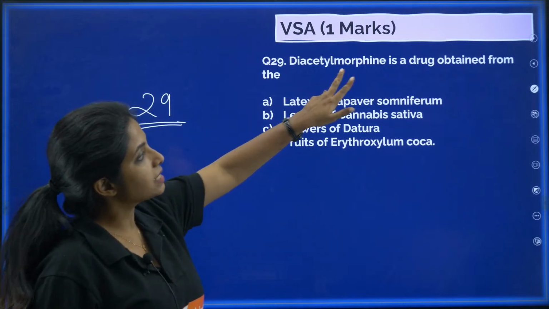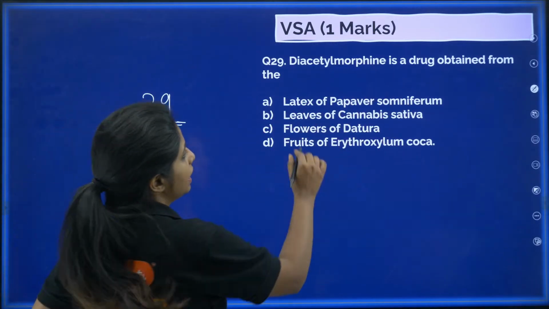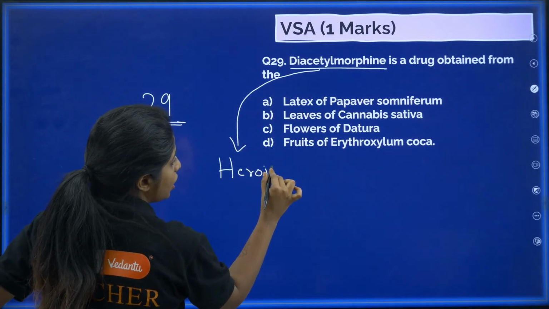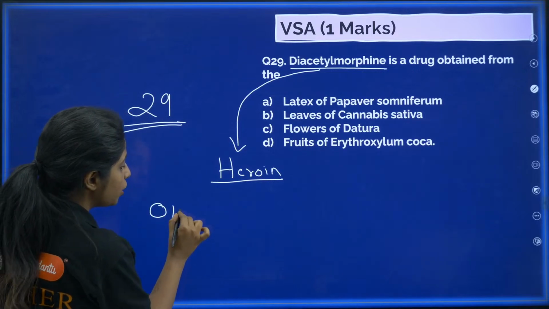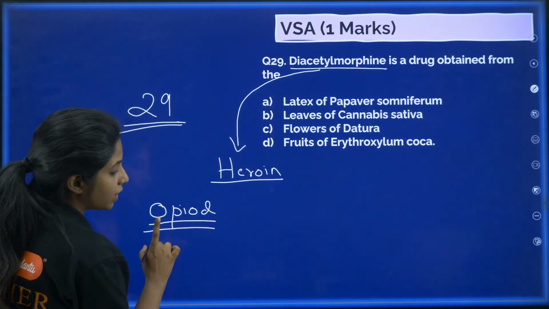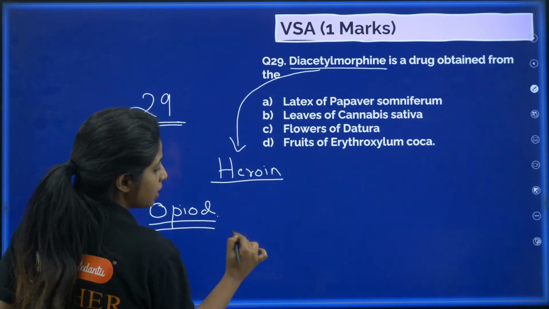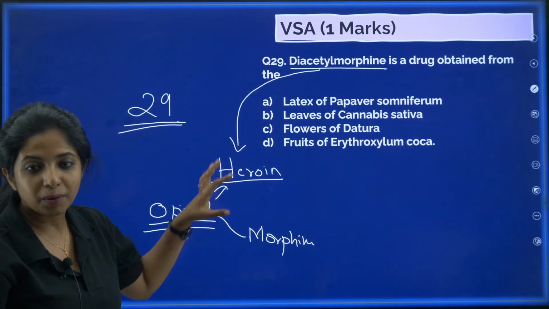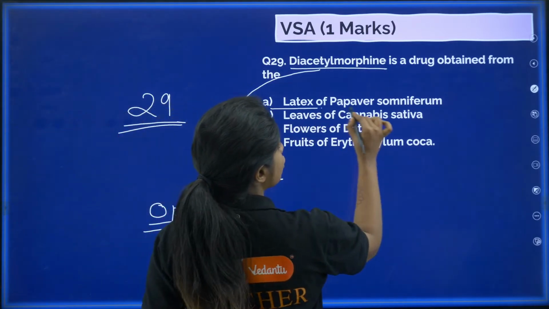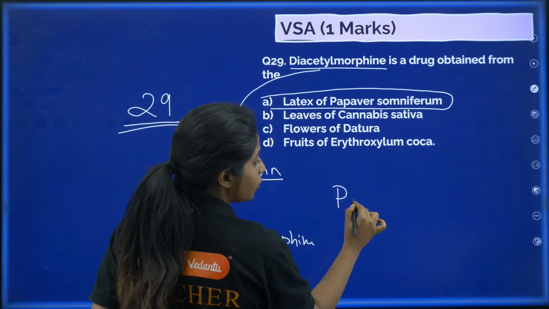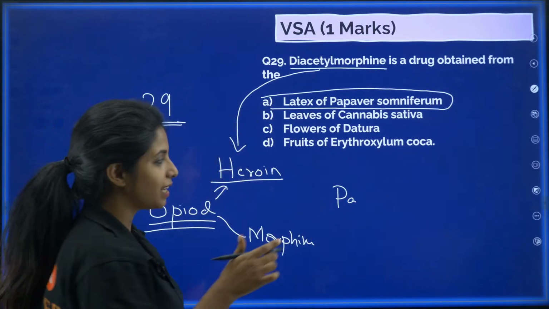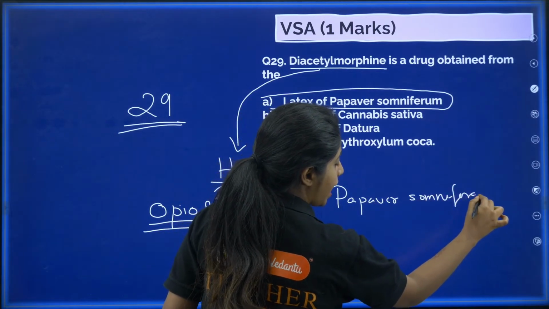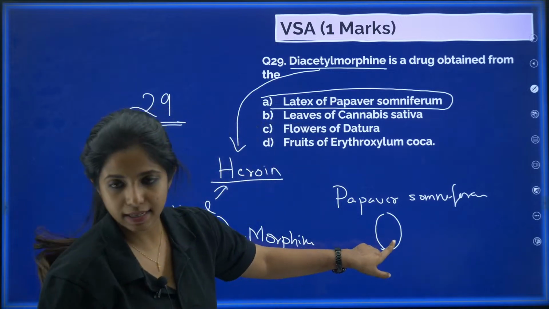So, let's see. Diacetylmorphine, it means you are talking about heroin. Now heroin, my dear children, is an opioid drug. In opioids you have two drugs, one is heroin and the other one is morphine. And both of them you get from the latex of Papaver somniferum. Papaver, you know Tupperware, that bottle which is there. Similarly, you have Papaver somniferum, and it has some opium poppies like this.